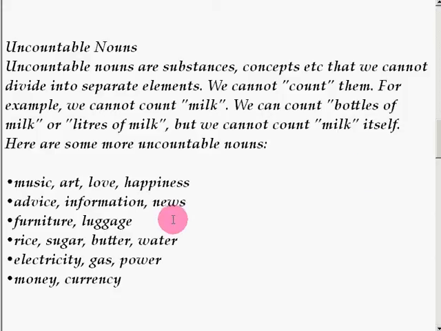So again, students, uncountable nouns are nouns that we cannot count. We cannot divide or separate them. But of course, there are ways to count them, but we cannot count those nouns themselves. Okay?